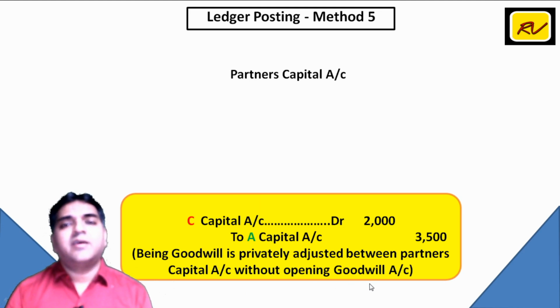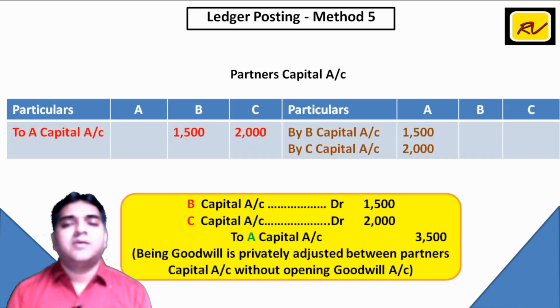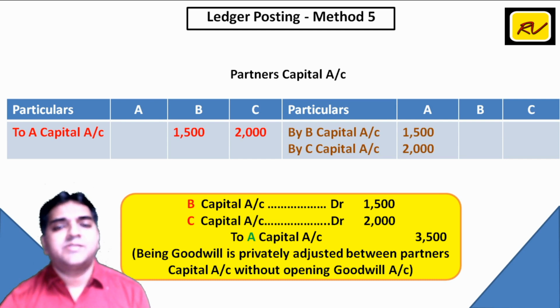So if we reflect in the ledger will look like this. B capital account debit, so B के debit में to A's capital account 1500. C account debit, so C के debit में to A's capital account 2000, which means B and C से लेना है. A को देना है, so A के credit में by B capital account by C capital.